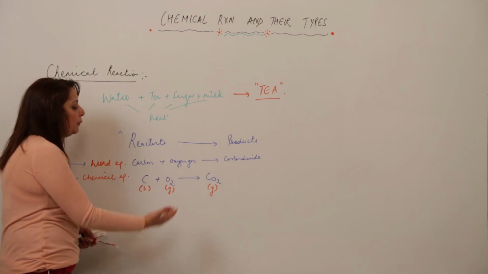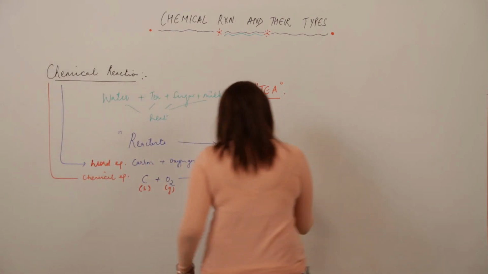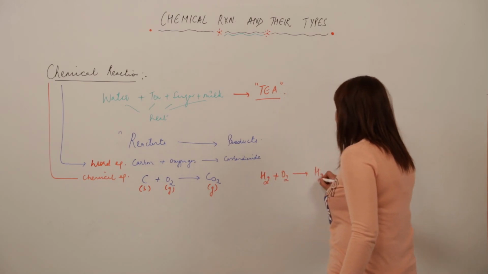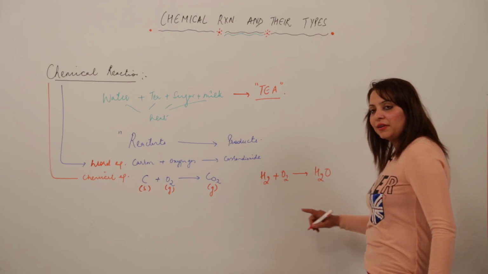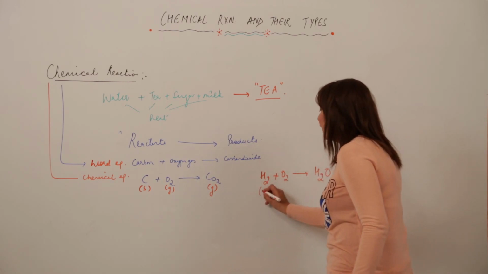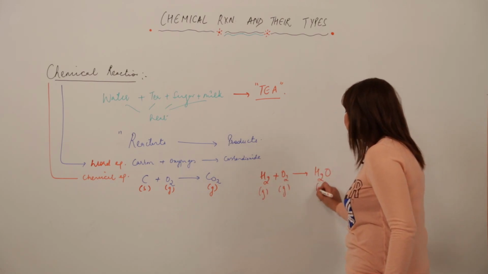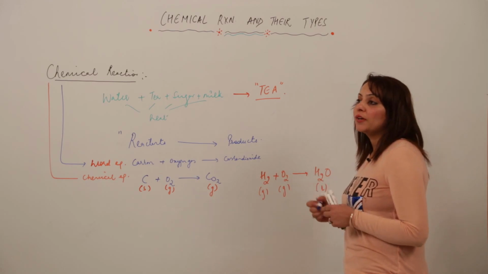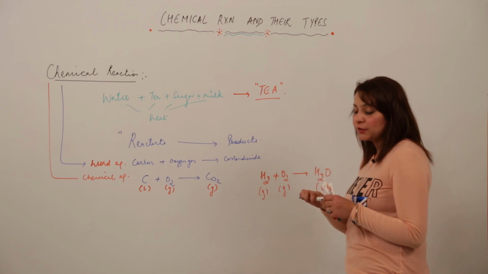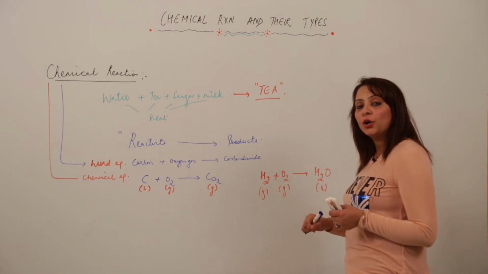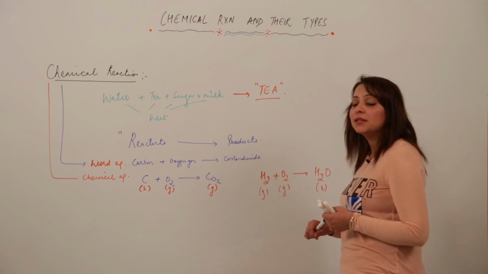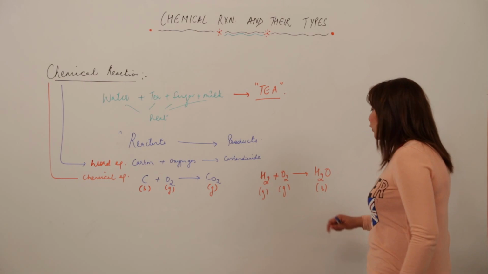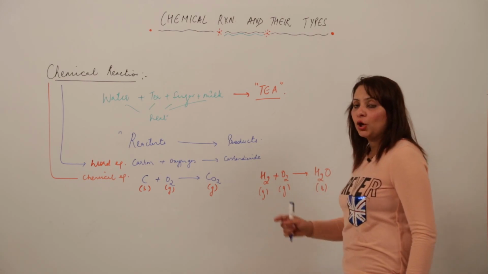Now, how you can balance it: this one is already balanced, but in case it is not balanced, we can write the balanced chemical equation. See, I'm taking up another example. Just look at it. I've written the symbols, then I have specified the states, and now I'm balancing, because according to the law of conservation of mass, mass can neither be created nor be destroyed. The mass of reactants is always equal to the mass of products. It is the law of indestructibility of matter, which is followed by matter. So I'm balancing it because that law is being proved.